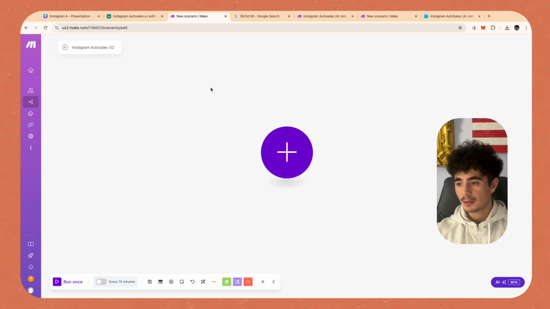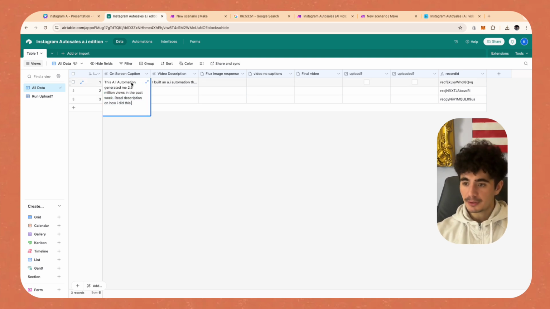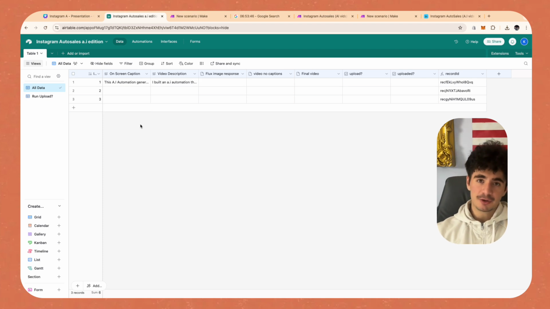Okay. So when we run this automation at scale, guys, there's going to be 100 different captions that you guys can come up with, right? So this one's talking about how I generated views. Then the next one could be like how I generated sales. Then the next one could be like how I'm making apps. Then the next one could be like how I'm doing no code. And these are all the same topic, but they're slightly different descriptions of things.